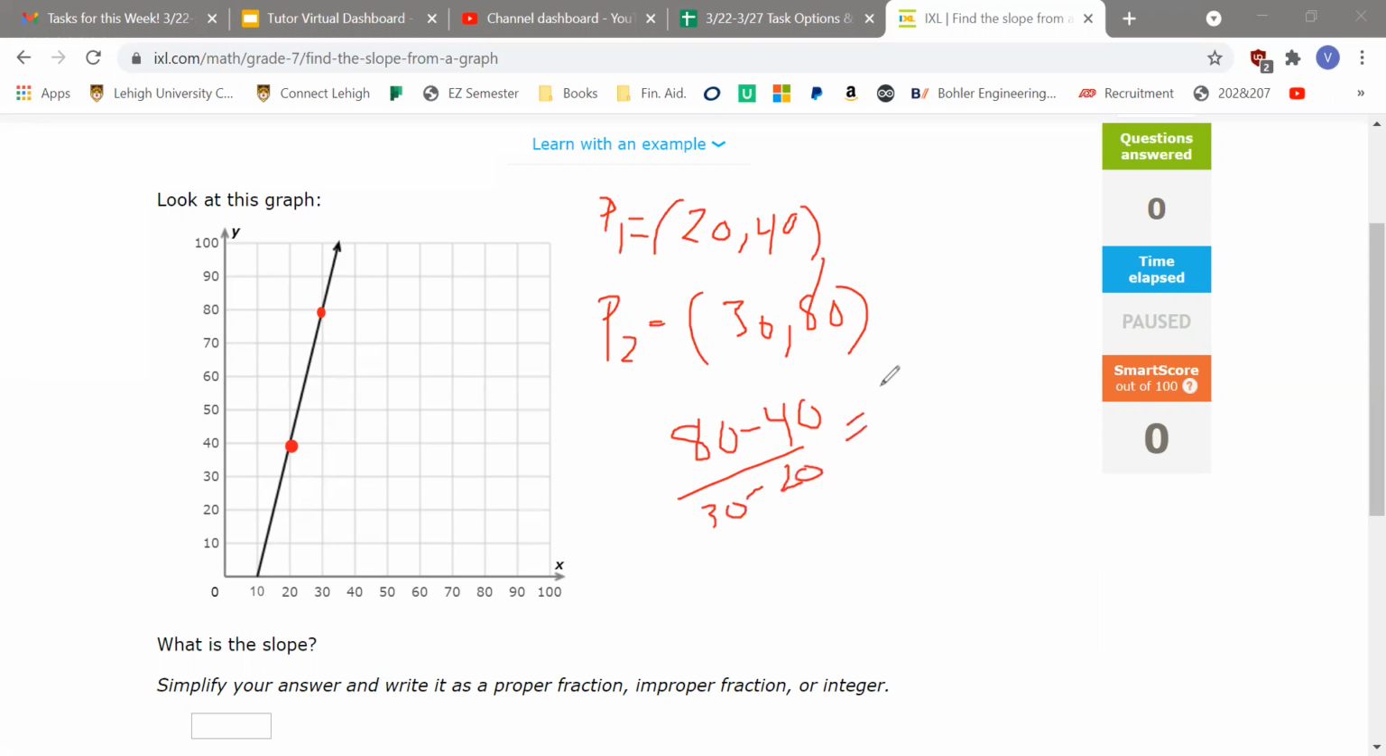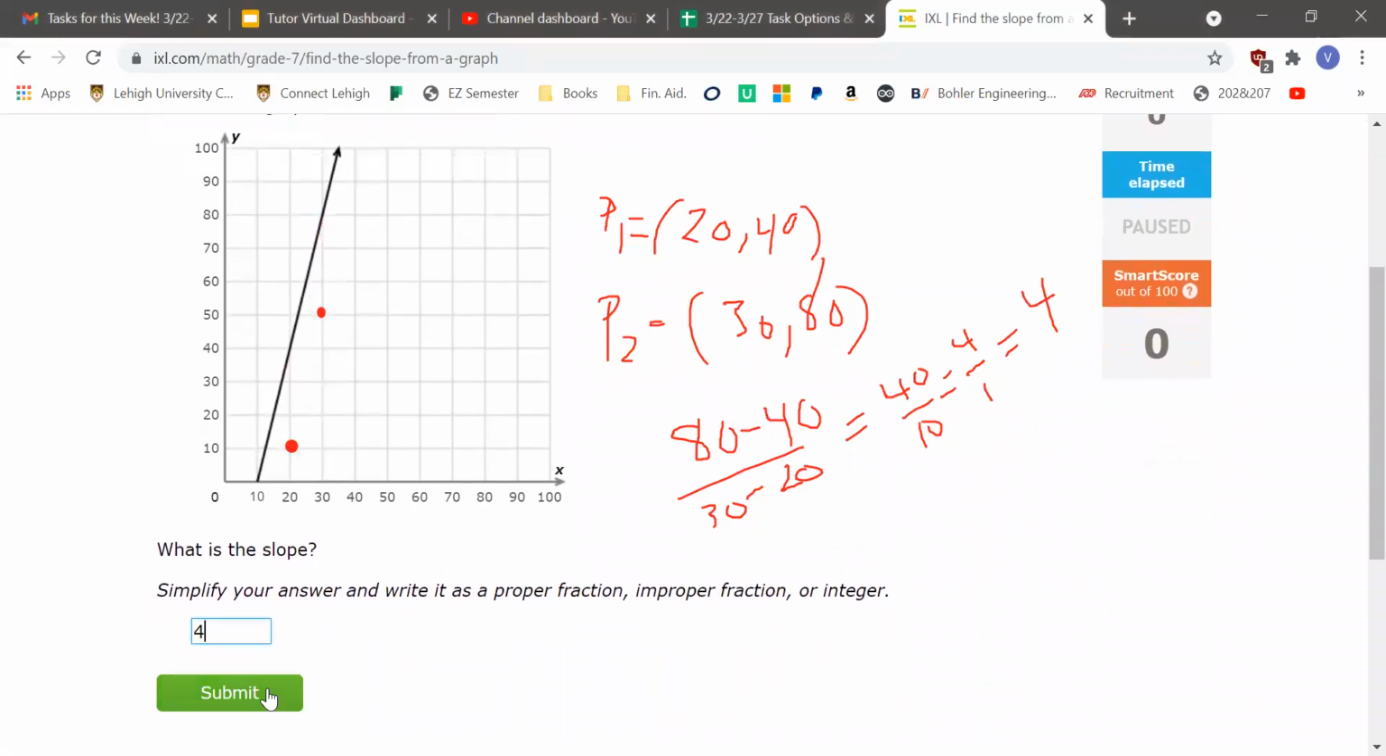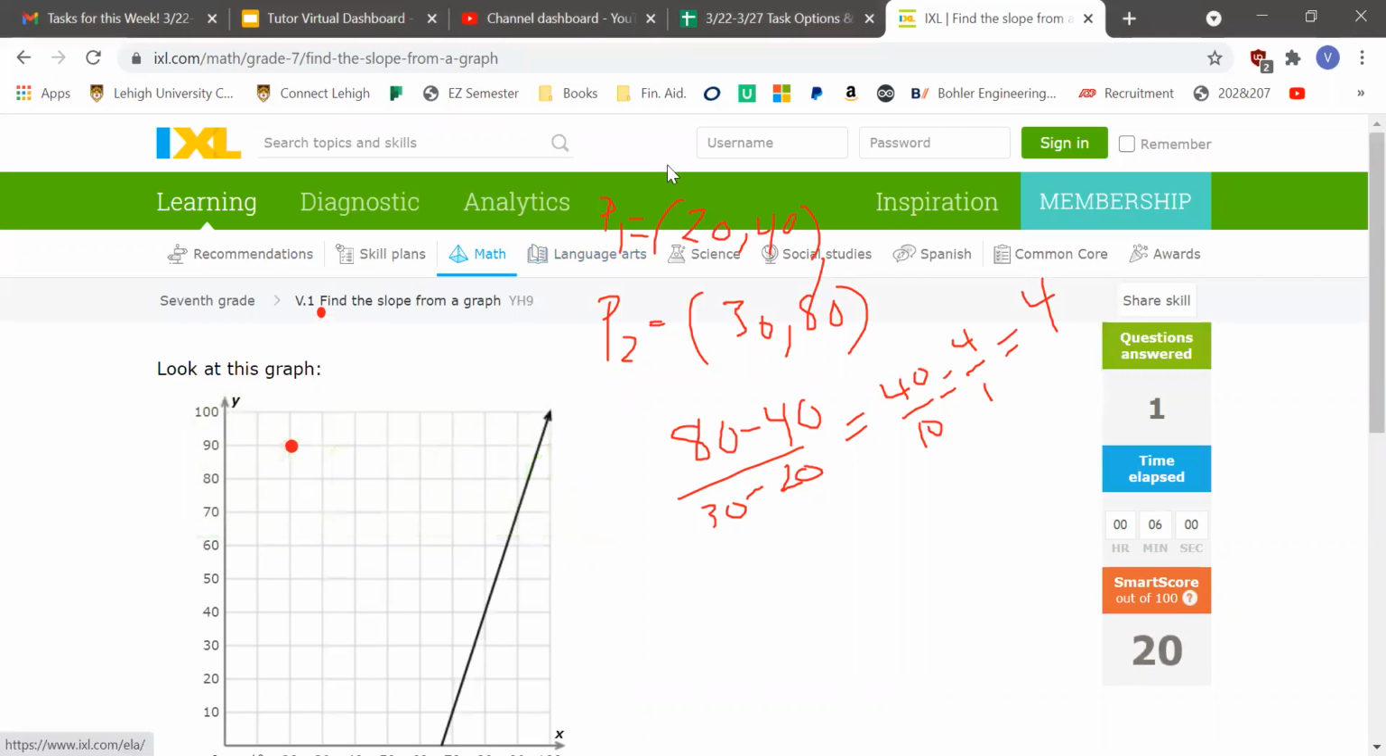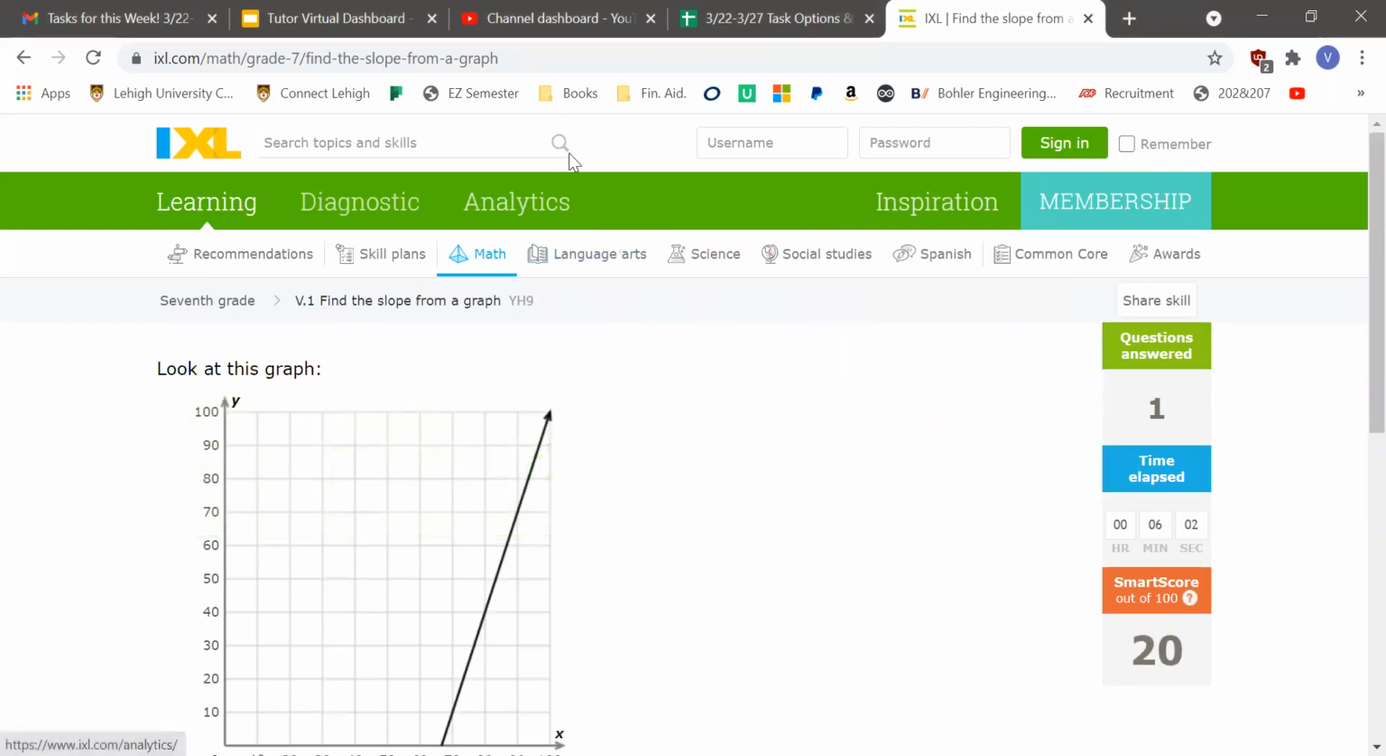And that equals 40 over 10, which simplifies to 4 over 1. You can divide both top and bottom by 10. And 4 divided by 1 is equal to 4. So the final answer, the slope is 4. Okay, let's do the next one.